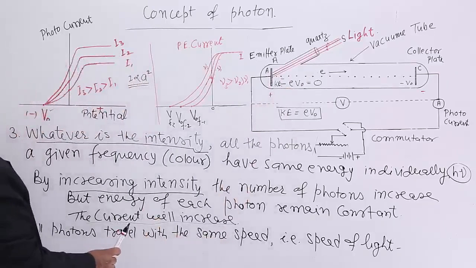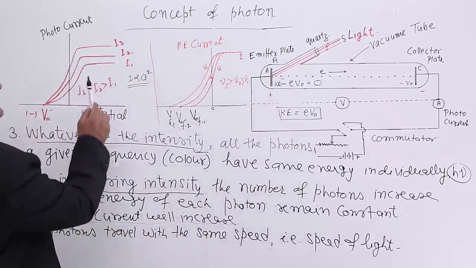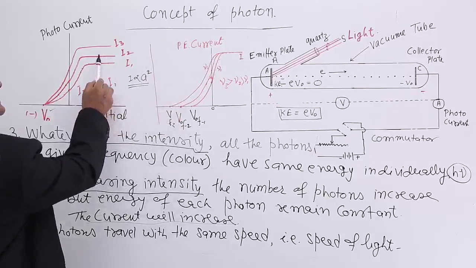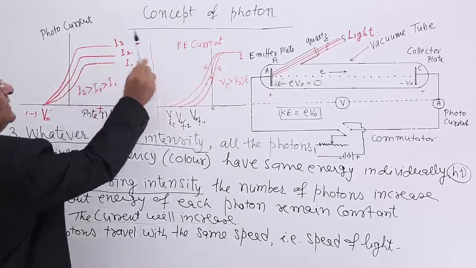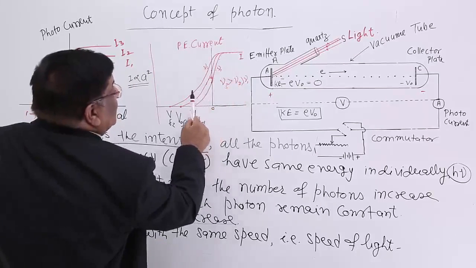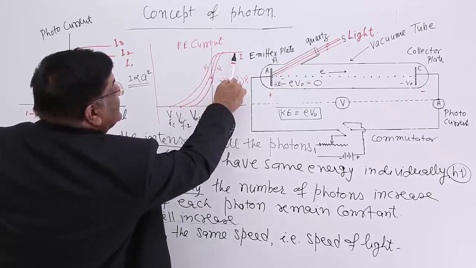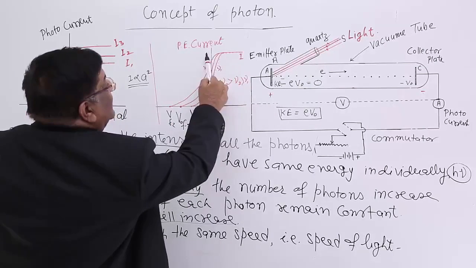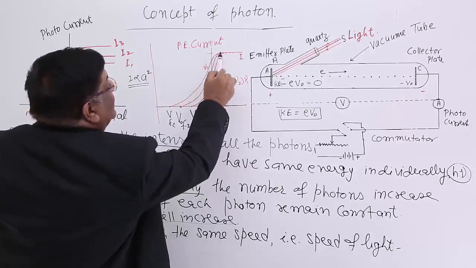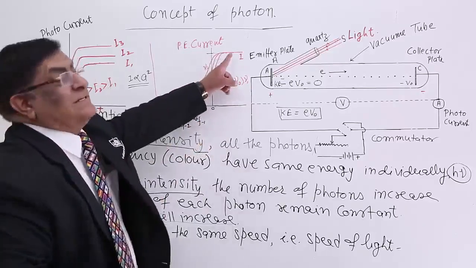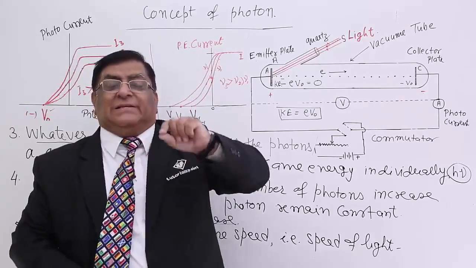That is why when we increase intensity, the saturation current goes on increasing. Here we are keeping the intensity constant, frequency we are changing. Intensity is constant for all the three. Therefore, photocurrent remains the same for all the three frequencies, because intensity is made